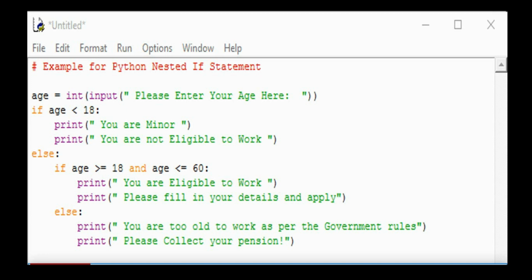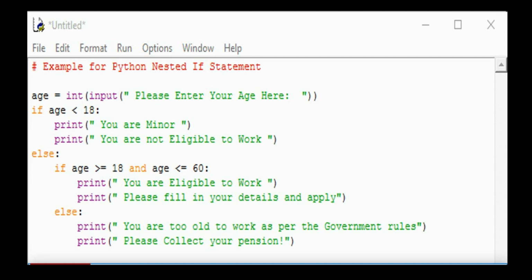Next we have a sample code in the Python editor for nested if statements. So here this program is quite interesting. age is equal to int input, please enter your age here. If age is less than 18, you are minor, you are not eligible to work. Else, in the else part we have two conditions. One is greater than 18, another one is age less than 60. Both the comparisons we are doing in one if part. If both these conditions fail, then it will go to the next set of else statements.